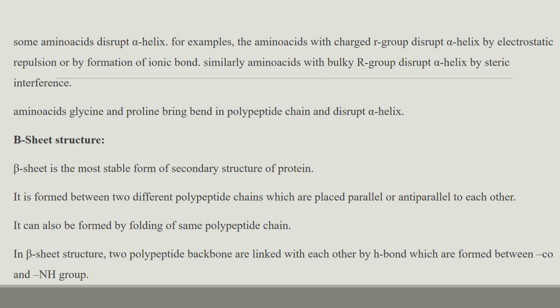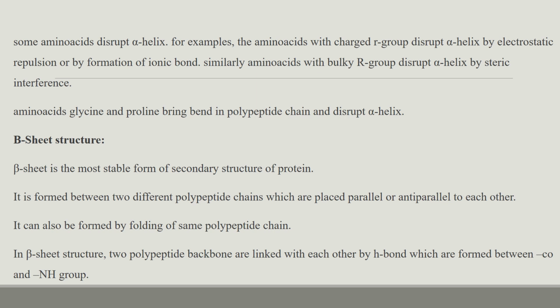Some amino acids will disturb the alpha helix. For example, the amino acids charged with R group will disturb the alpha helix by means of electrostatic repulsion or by the formation of ionic bonds. Similarly, amino acids with bulky R group also disturb the alpha helix by steric interference. The amino acids glycine and proline will bend the polypeptide chain and disturb the alpha helix.